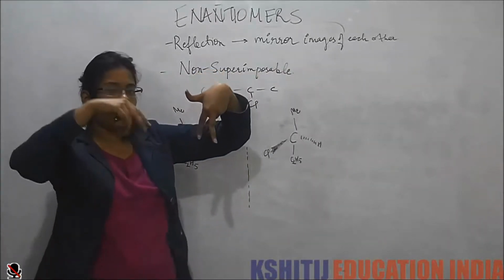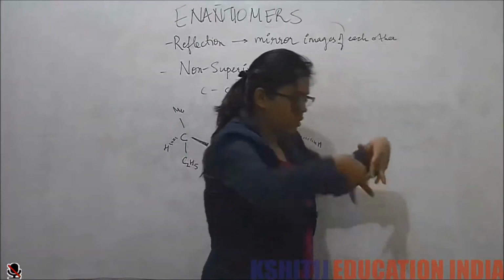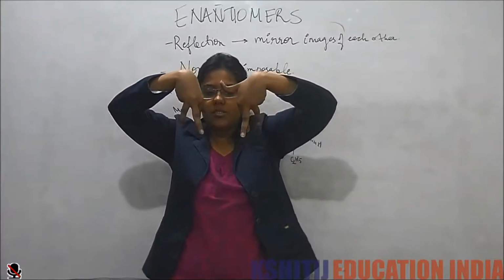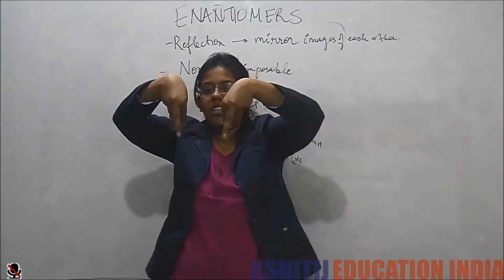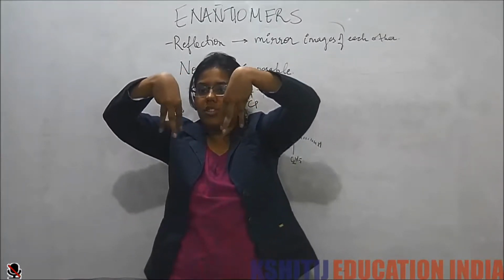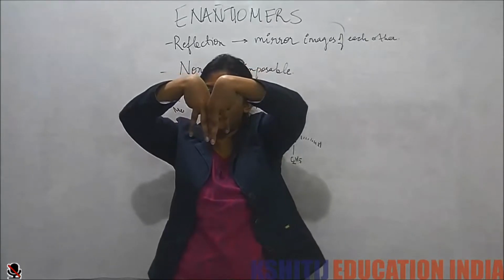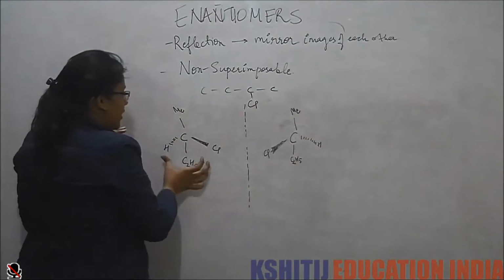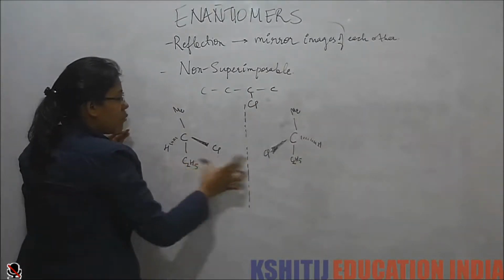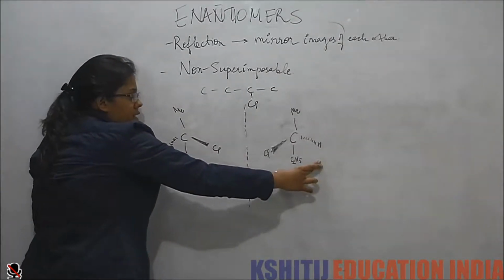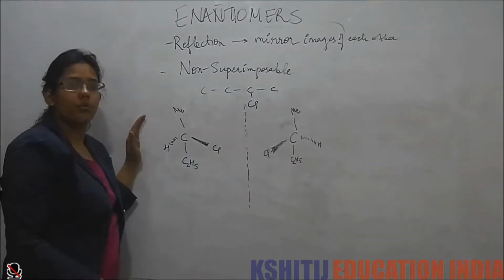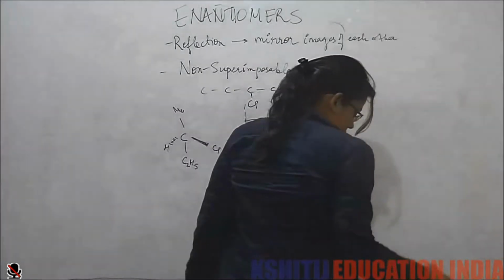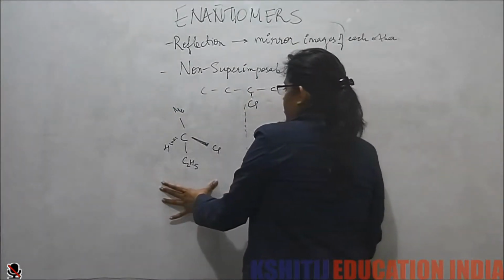And if I have another one like this, first convince yourself how they are mirror images. If you try to superimpose them on themselves, you will find that the same groups do not superimpose. So they form non-superimposable mirror images, and because of that, they form enantiomers.